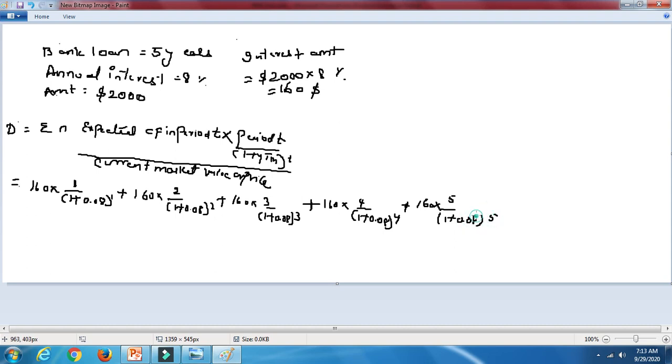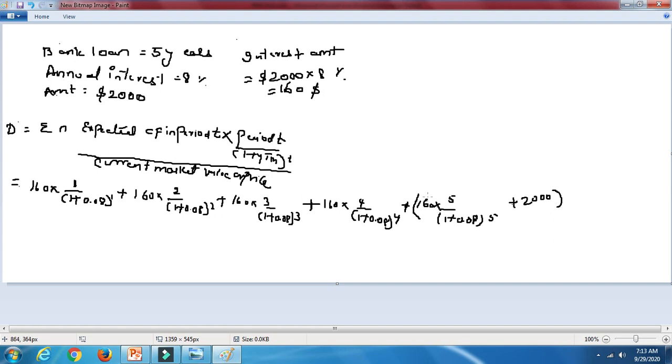And in the last year, you have to take the principal amount as well. I'm just going to write down brackets here so that you'll understand it better. Whenever you are calculating the duration or any returns, you include the principal amount also, because in the last year you pay the principal amount along with the interest. So here it will be plus 2000 as well in the last year that you're going to consider.